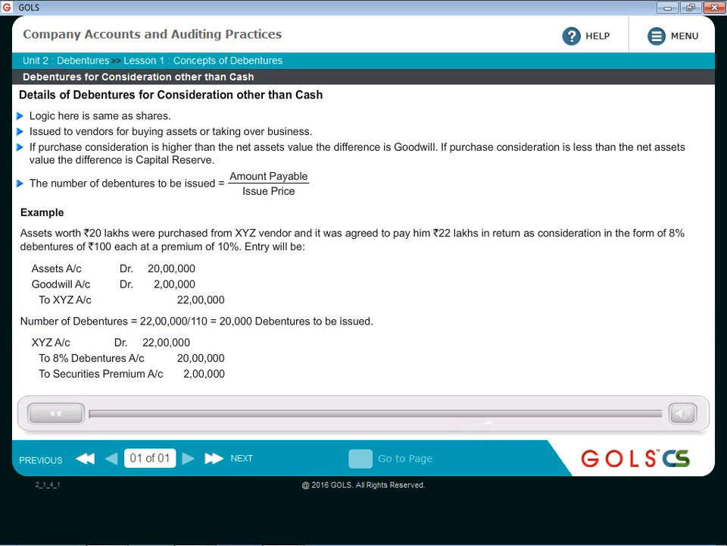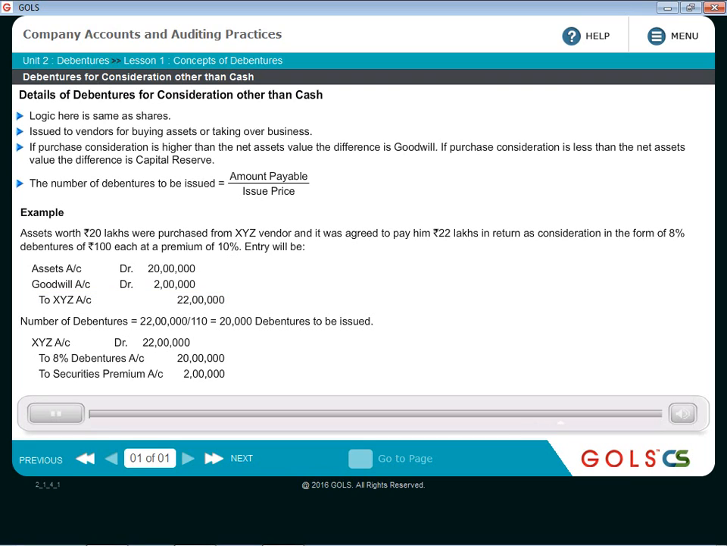So now coming to the entry, first the assets are purchased. So whatever assets are purchased, those respective assets will be debited to the extent of 20 lakhs. Correct? Because the book value of the assets is 20 lakhs. The purchase consideration is 22 lakhs. That means 2 lakhs extra the company is going to pay, which is a capital loss which will be debited in goodwill account. So goodwill account debit 2 lakhs, and the amount payable will be credited to that vendor's account, to XYZ's account, rupees 22 lakhs. That is the first entry.